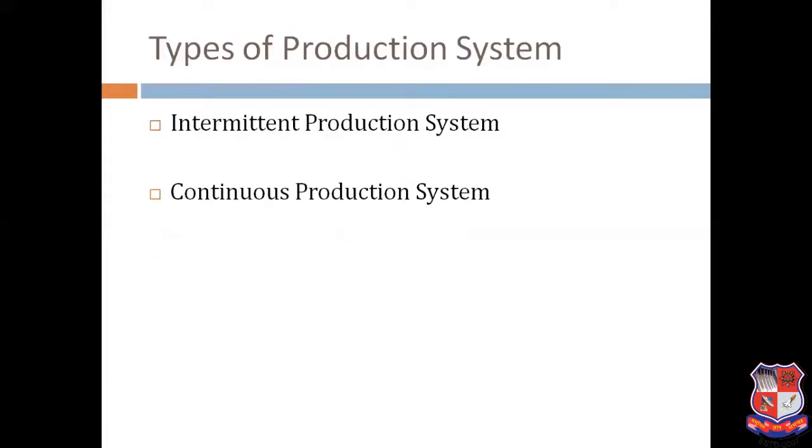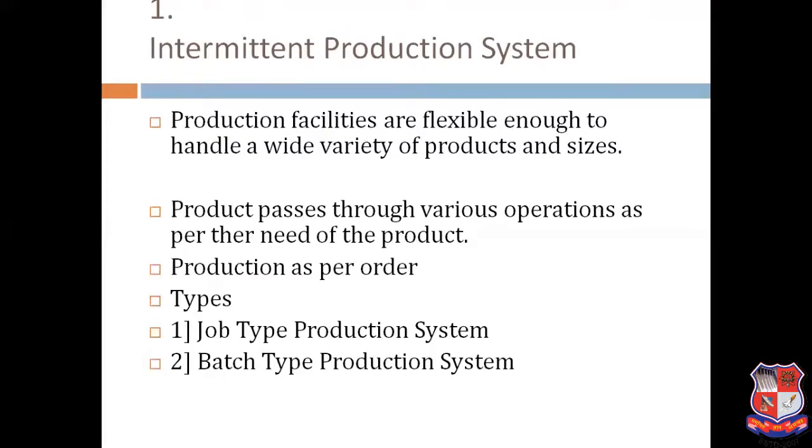Now, these are very important points. That is the types of production system: intermittent production system and continuous. Intermittent means in batches. Suppose we have produced 1,000 components, then another different shape, different size, different geometry, another 1,000 components. And continuous production means 24/7 we are producing the same component. So in intermittent production, the production facilities are flexible enough to handle a wide variety of products and sizes.